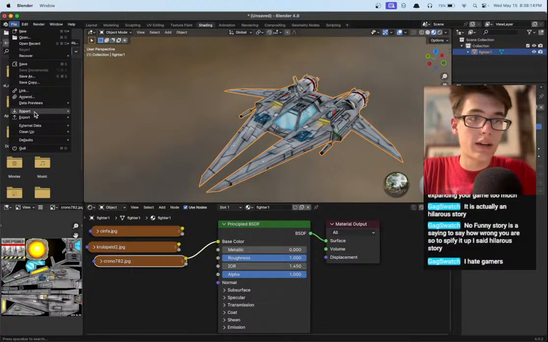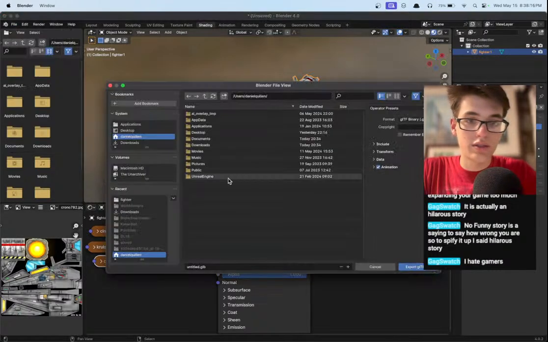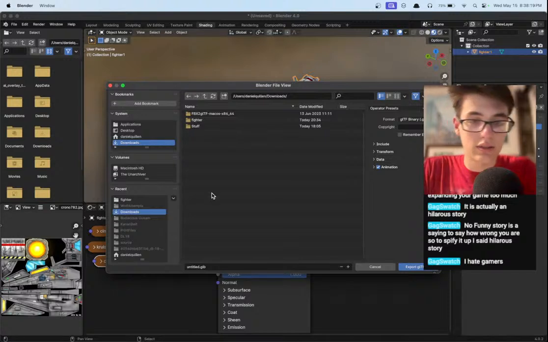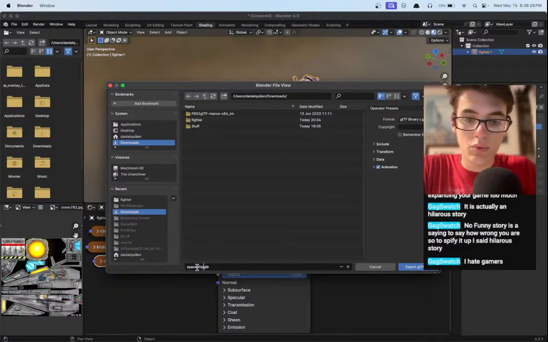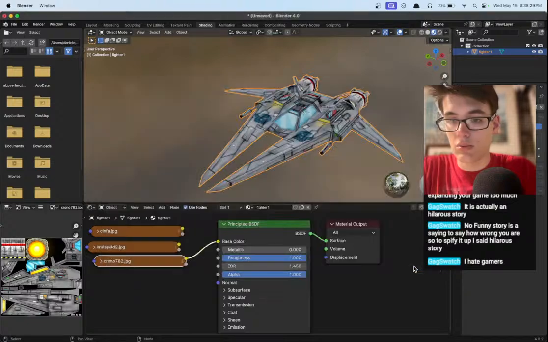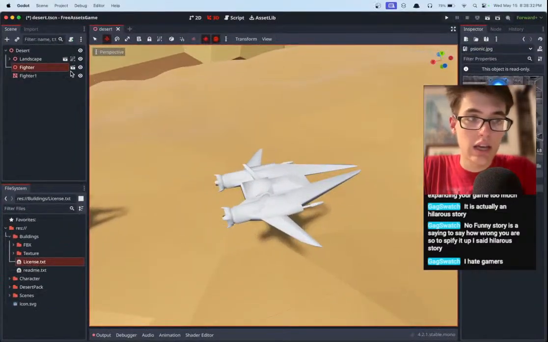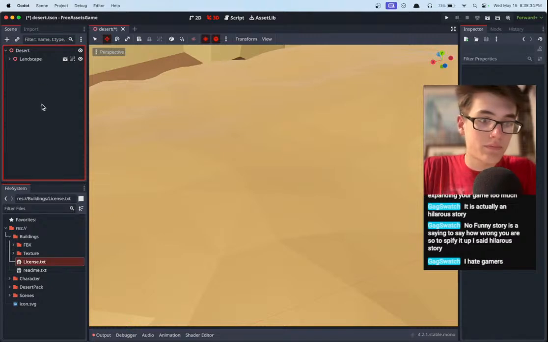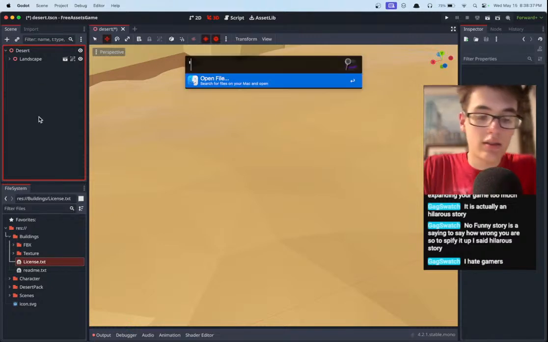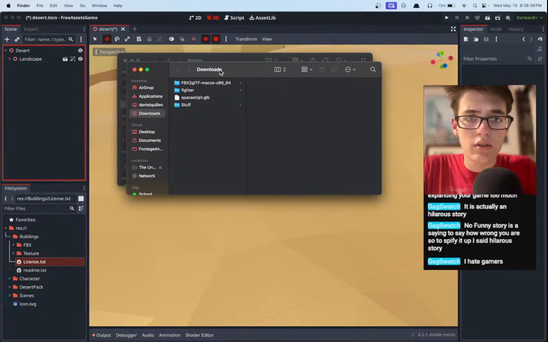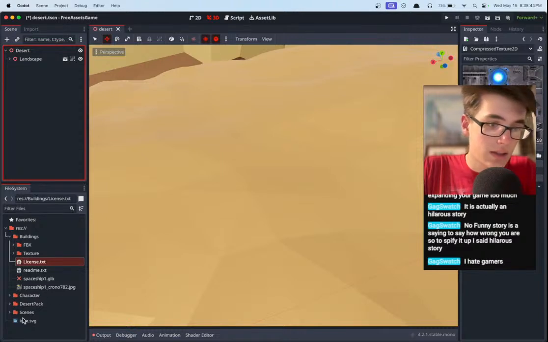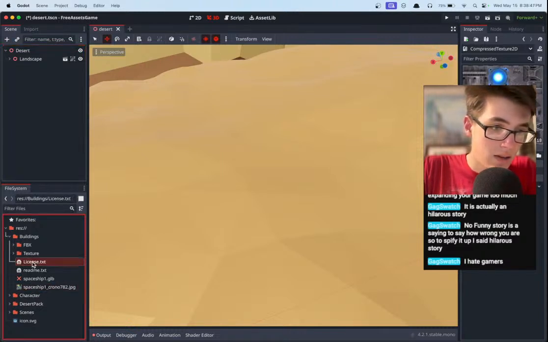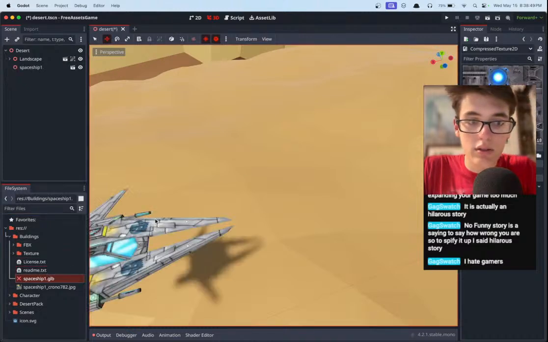And then we could just go File, Export, GLTF, because that's what Godot likes for whatever reason. I don't really like the GLB, GLTF type of thing, but there you go. You got to do what you got to do. We'll call this spaceship1.glb because we might export more of these later if we wanted to have multiple spaceships. And then let's go ahead and try to import this again. So we got spaceship1.glb. Hopefully it included everything, textures and everything. And if it did, then we will be in good shape.